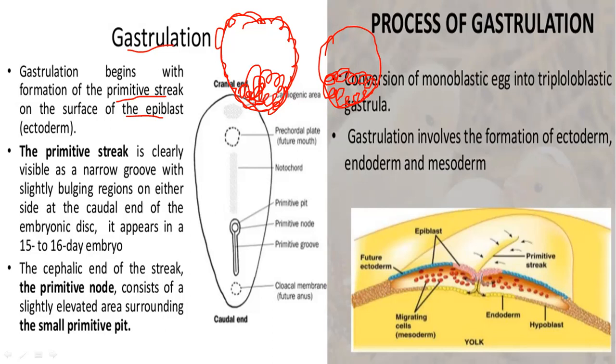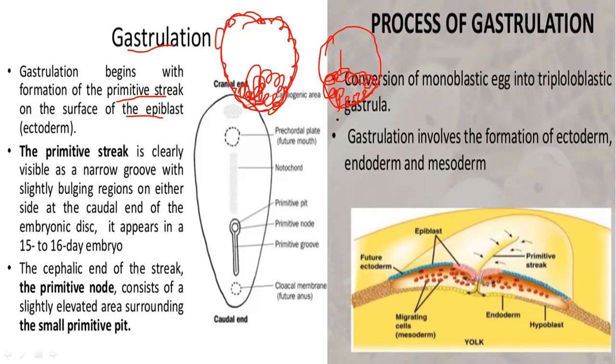The upper layer is called epiblast and the lower layer is called hypoblast. This embryonic disc is divided into two layers, epiblast and hypoblast.